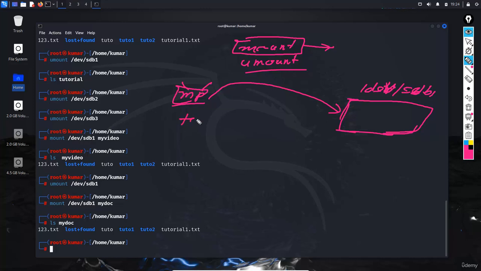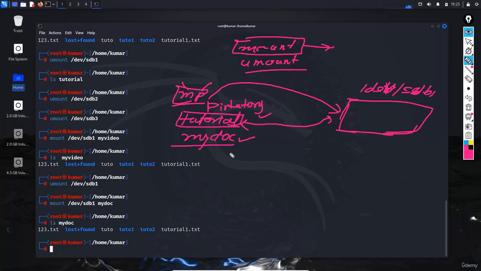Previously it was the tutorial. Later on I made it my doc. So what are these? These are the directories and the mounting point for this partition. Previously it was this, and later it was this one.